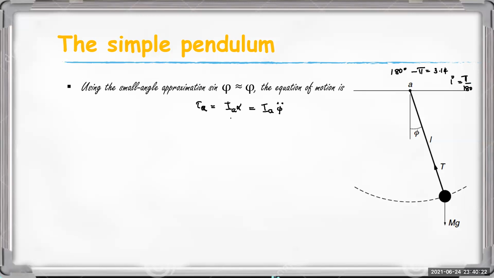We have obtained tau_A. What is tau_A? Tau_A is equal to minus W L, actually sin phi, and we have approximated it to phi. Then in place of tau_A we write minus W L phi, that is equal to I_A times phi double dot.